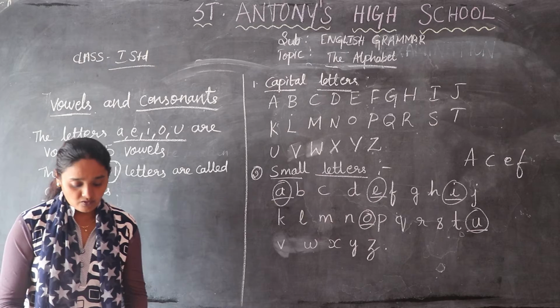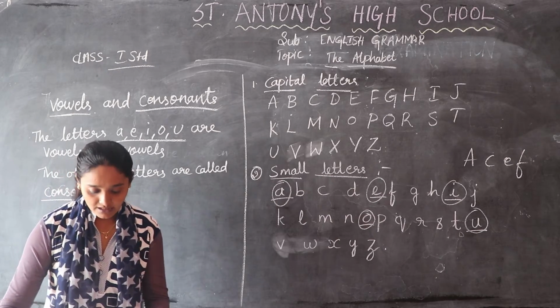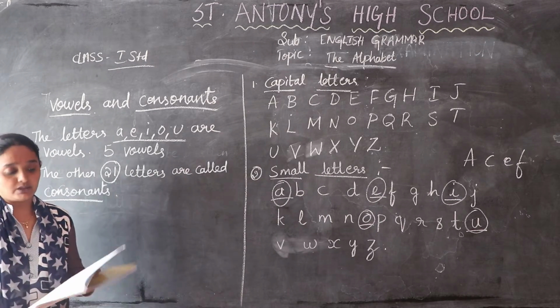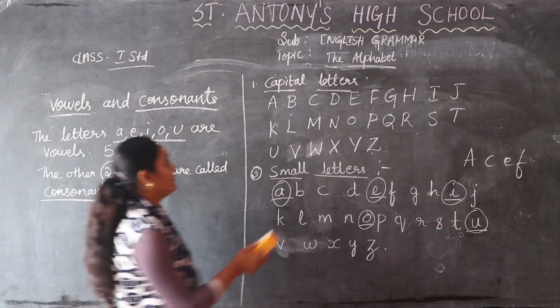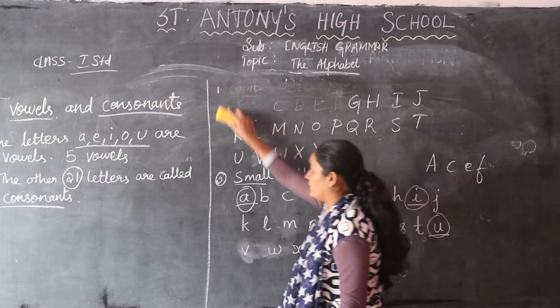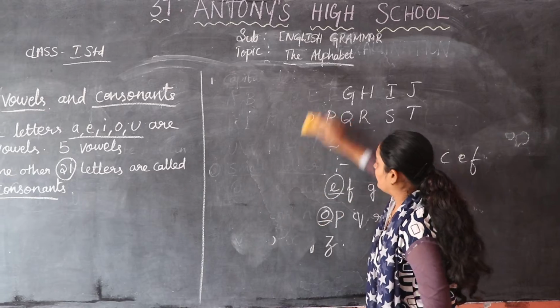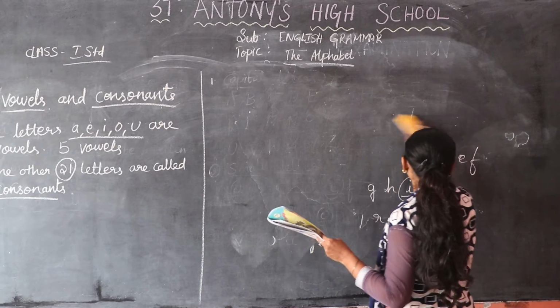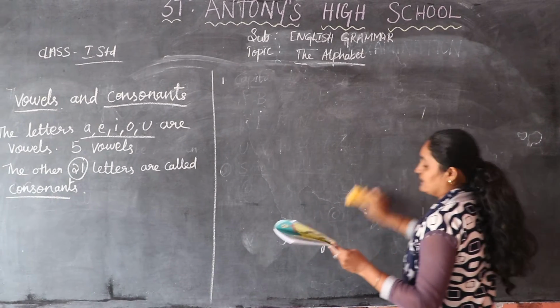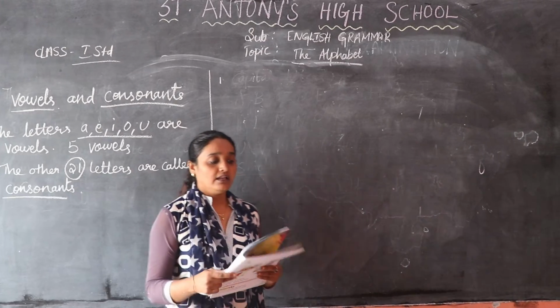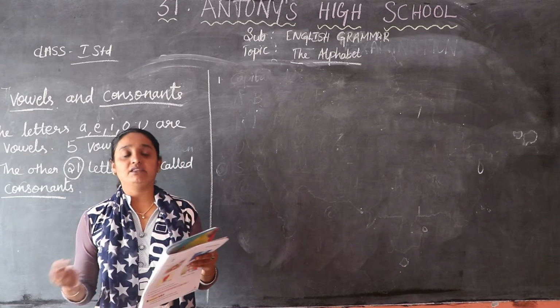Next, move on to your page number 6. You have only 2 exercises. It is very easy for you. Here they have given: match the capital letters with the small letters.